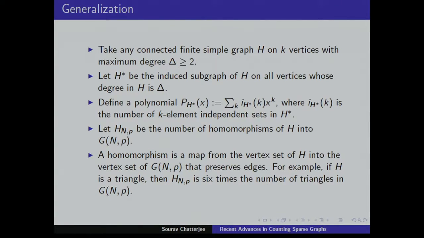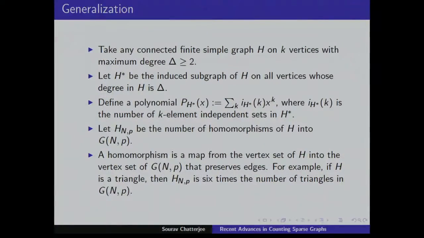No, it need not be. If it's a 4 cycle, you can have an edge as a copy. So it need not be injective, but it needs to be edge preserving. Two vertices can go to one if there is no edge between them. If there is an edge, then they cannot go to one. So a 4 cycle could just map to an edge. But normally the number of 4 cycles that map to edges will be dwarfed by the number of 4 cycles that map to 4 cycles. So it's basically counting.